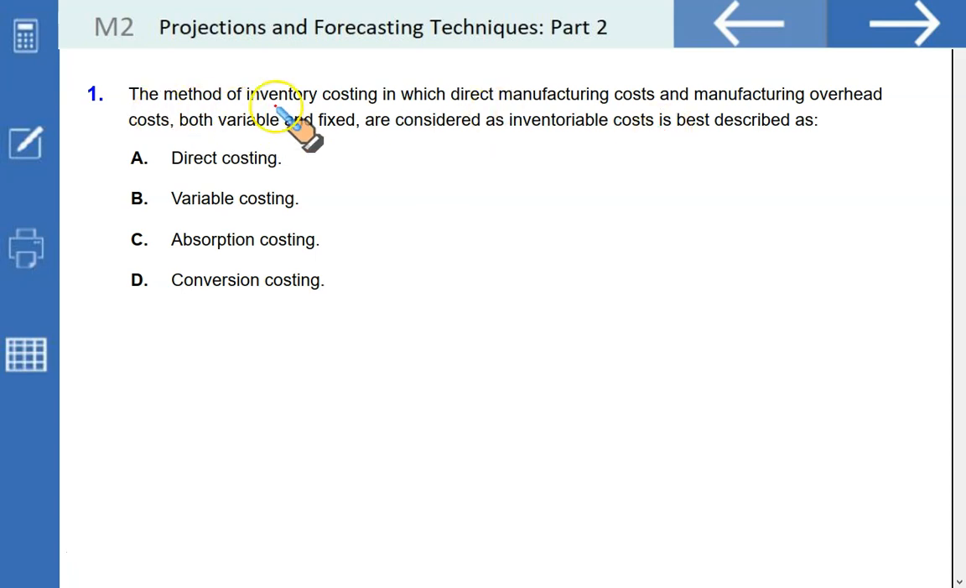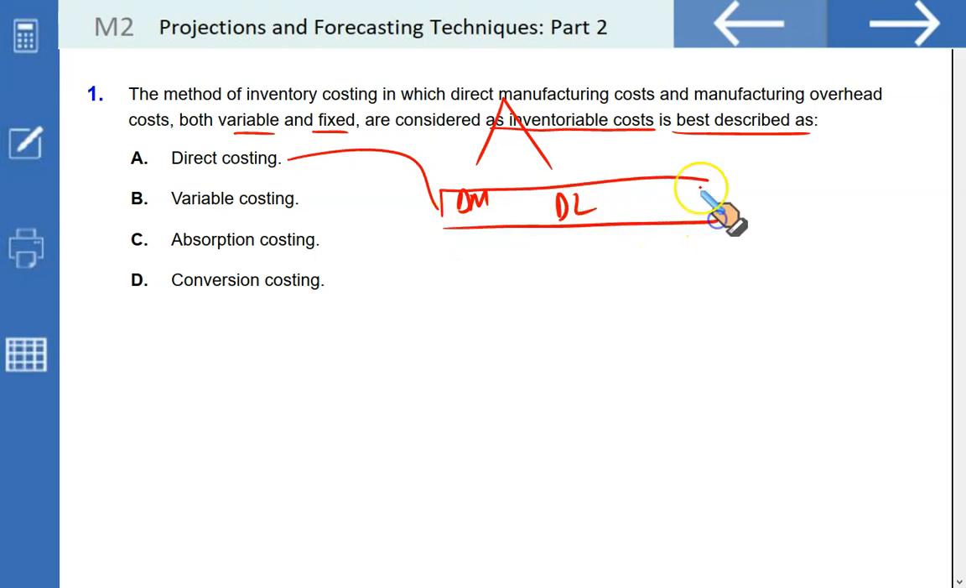Question number 1. The method of inventory costing in which the direct manufacturing cost and the manufacturing overhead cost, direct manufacturing cost meaning the direct material and direct labor, and manufacturing overheads, both variable and fixed, are considered as inventoriable cost, is best described as direct costing. No, direct costing only involves direct material, direct labor, and variable overheads.